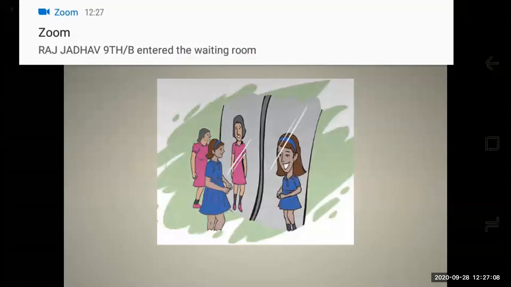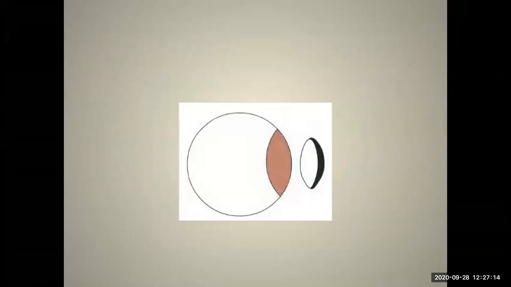Now let us see what is meant by spherical mirror. Spherical mirrors are of two types, right? They are concave mirror and convex mirror. Suppose we cut a rubber ball into two parts as shown in the diagram, we can see that each of these two parts has a different type of surface.